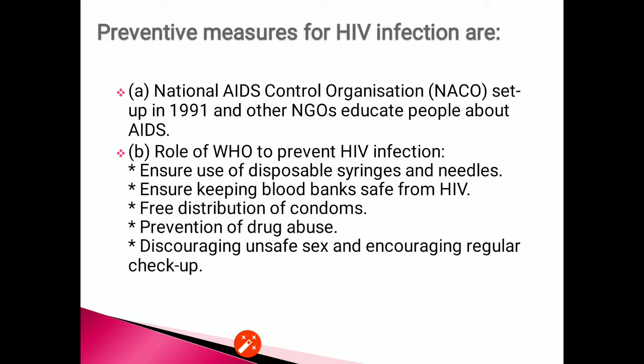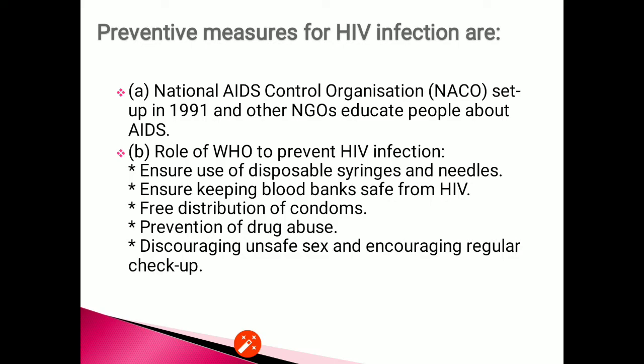Now the role of WHO, that is the World Health Organization, is very important to prevent this infection. WHO has started a number of programs to prevent spreading of HIV infection.